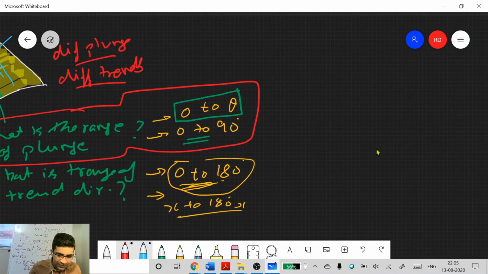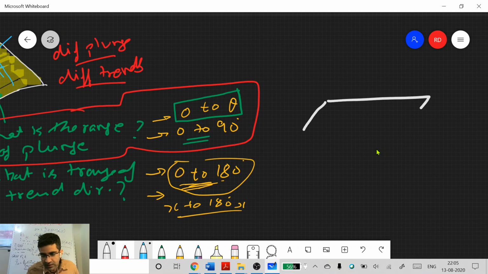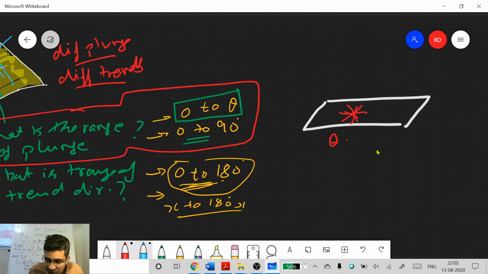For example, if you have a horizontal plane, if you have the top of your table, and you put a pencil on it, no matter how you rotate this pencil, it will still be horizontal, because theta for a horizontal plane is 0 degrees, and the plunge of a line that is contained in a plane will vary from 0 degrees to theta degrees, which will be 0 degrees to 0 degrees in this case. So no matter how you rotate your pencil on the tabletop, it will still be horizontal.